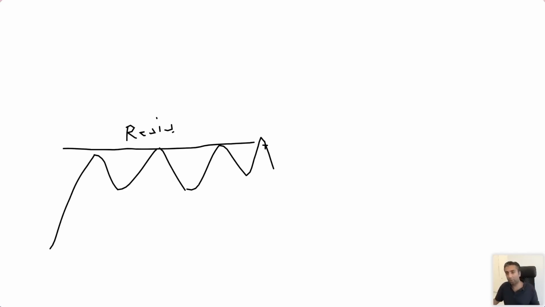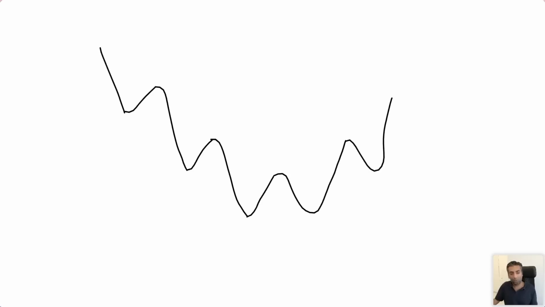Now I'm going to give you an example of support. Prices are coming down, they pull back. Prices are coming down, they pull back. Prices are coming down, they push up. So what has happened is what used to have resistance above you, see here, no violation of that resistance.